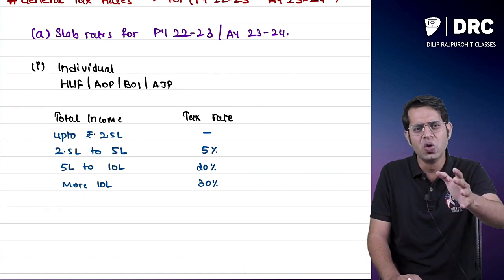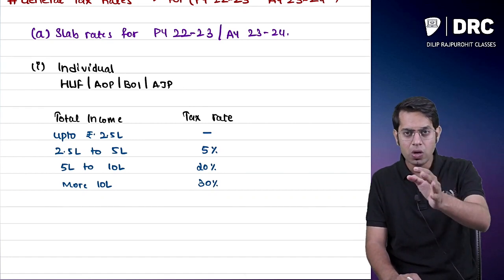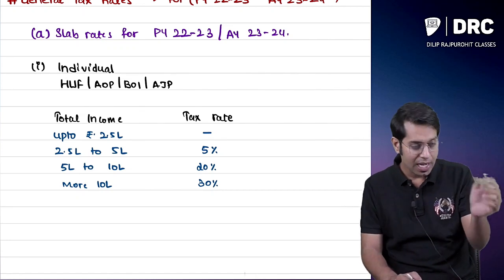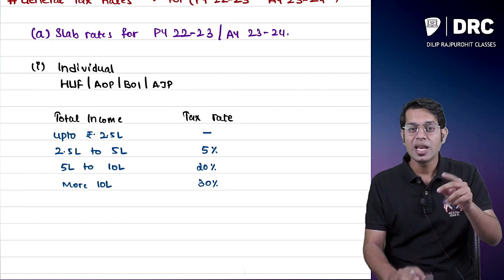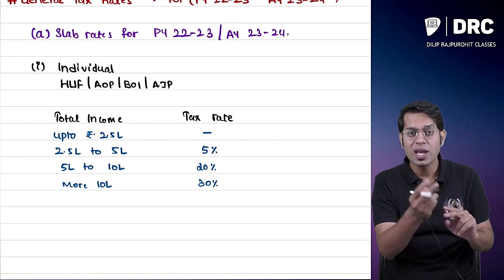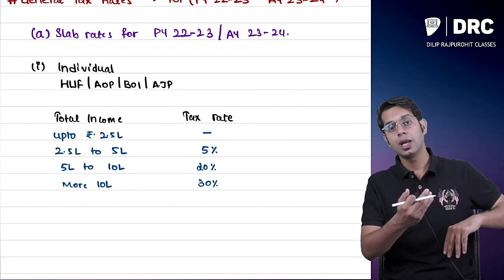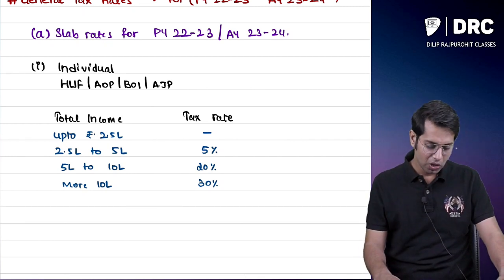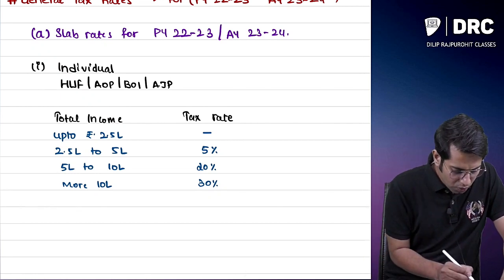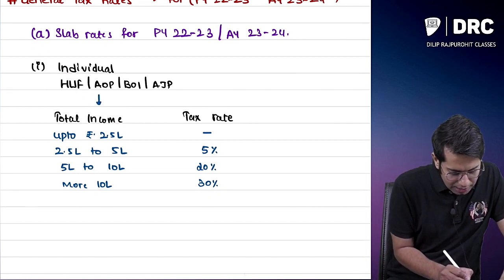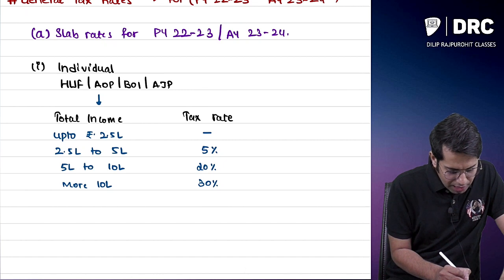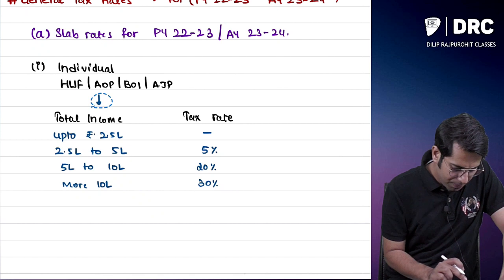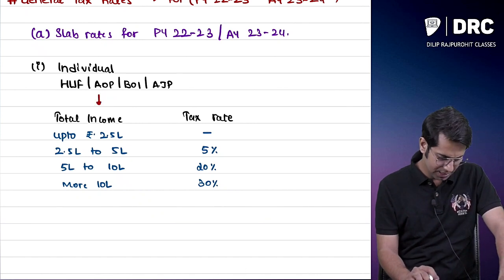Up to 2.5, no tax. 2.5 to 5, 5%. 5 to 10, 20%. More than 10, 30%. So these are the normal slab rates, to whom, sir? To those people who are individual, HUF, AOP, BOI, artificial juridical person.